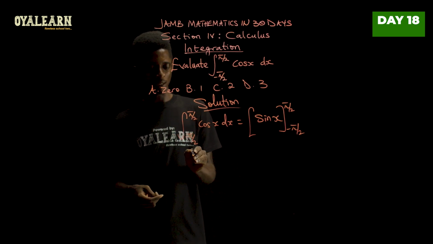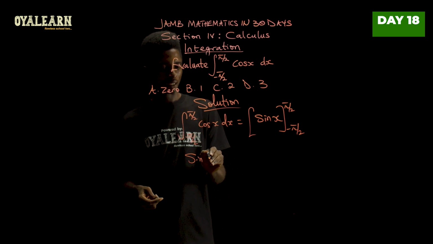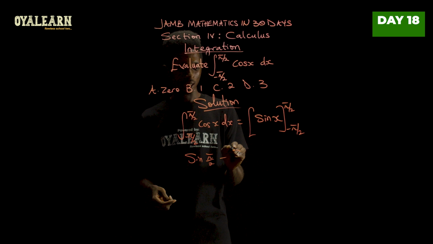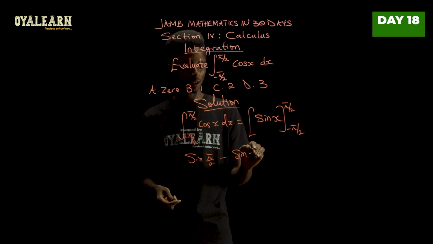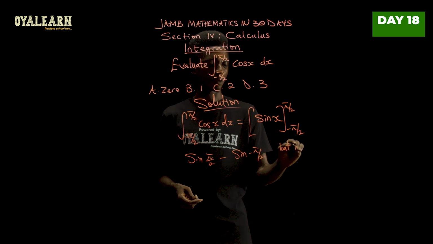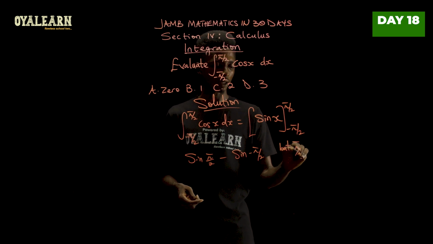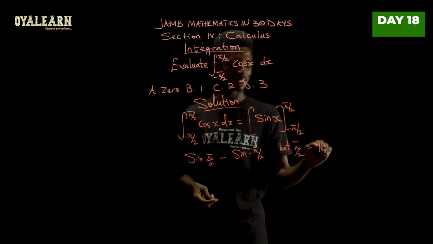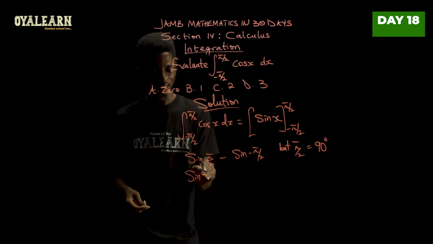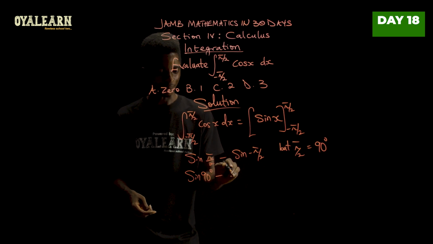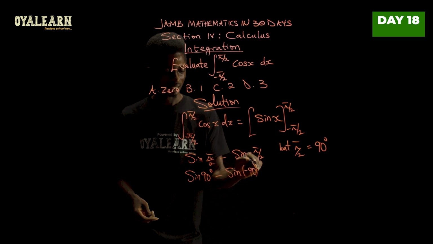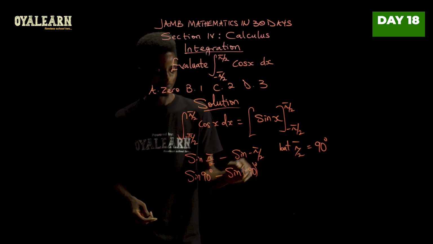So what we'll have here will then be sine pi over 2 minus sine negative pi over 2. Now, but pi over 2 equals 90 degrees. So this would then be sine 90 degrees minus sine negative 90 degrees.